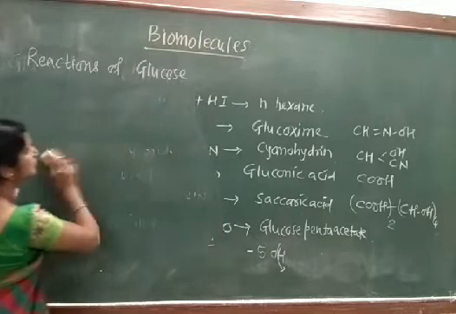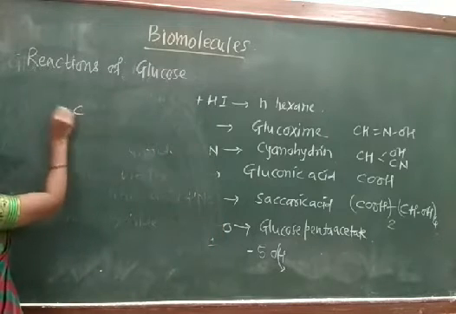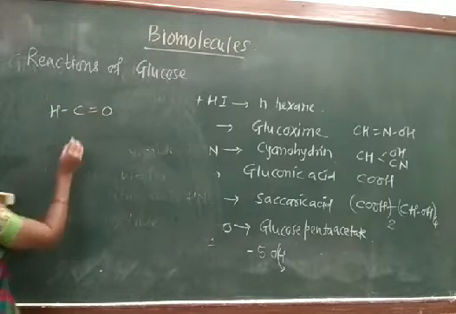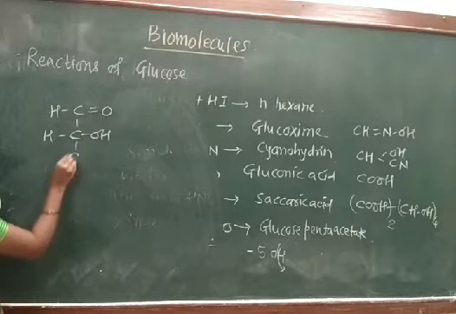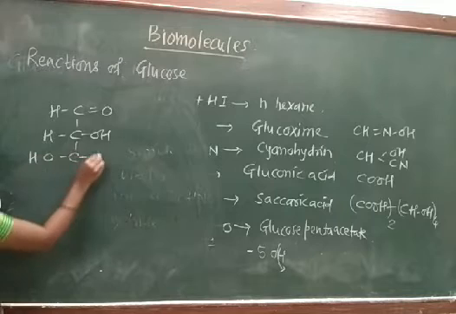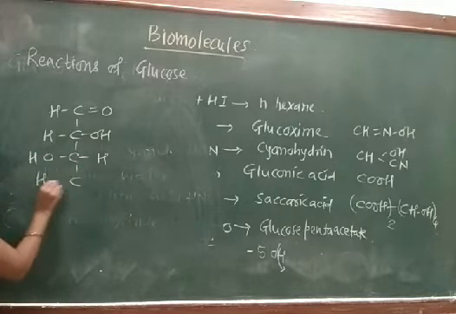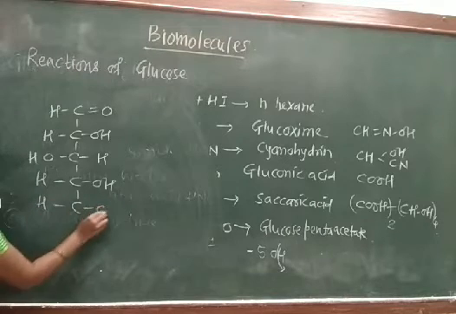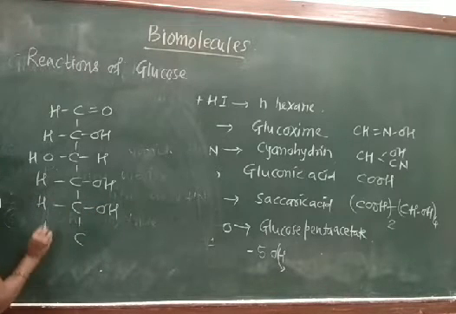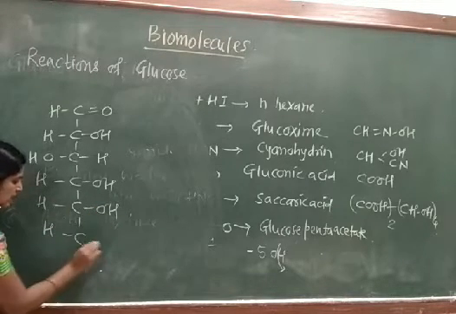CHO, then we have CH-OH groups. This is carbon number 4. This is carbon number 5. And this is carbon number 6.